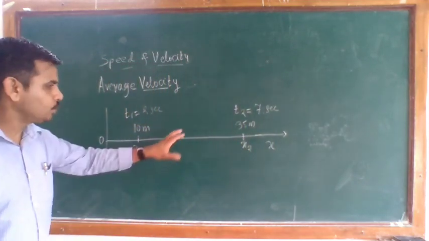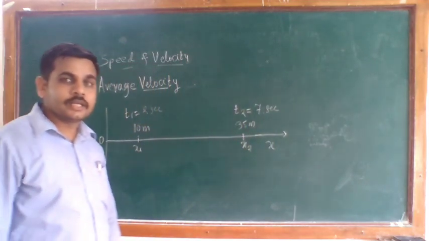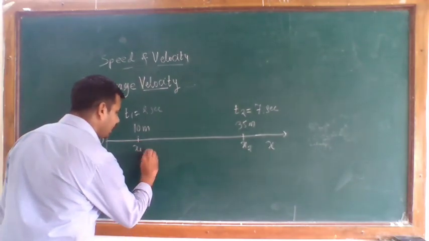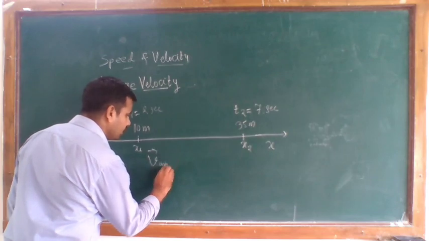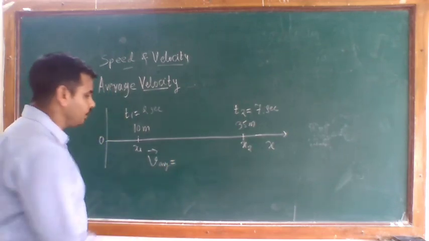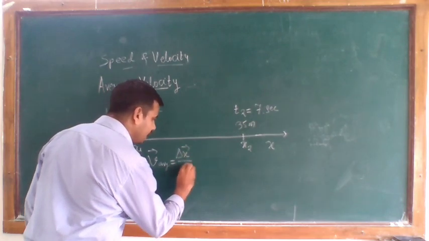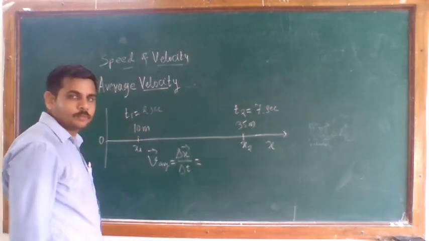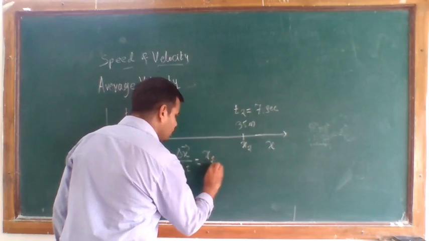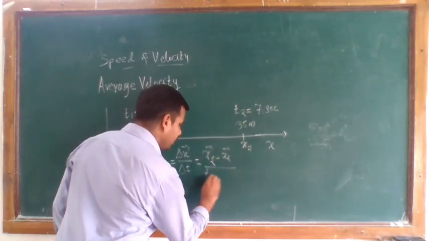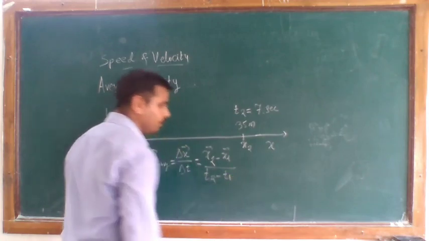From these values, we can calculate your average velocity. You know that v average is equal to delta x divided by delta t, which is x2 minus x1 divided by t2 minus t1.